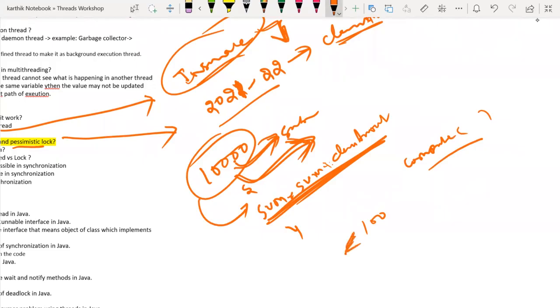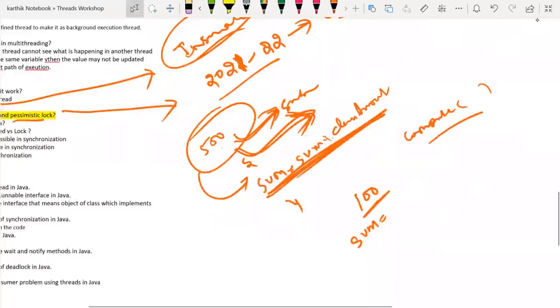For example, at a time I can calculate only 100 claims, I mean I can do the sum of 100 claims. But here, let us take 500 claims. To process them, I have to split the 500 into hundreds each, correct? 100, 100, 100, 100, 100.